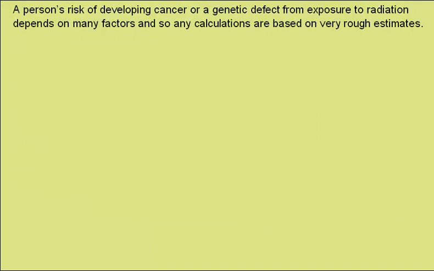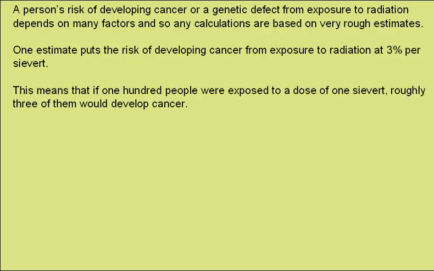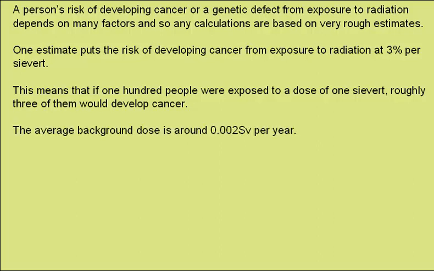A person's risk of developing cancer or a genetic defect in their offspring from exposure to radiation depends on many factors, and so any calculations are based on very rough estimates. However, one estimate puts the risk of developing cancer from exposure to radiation at around 3% per sievert. What this means is that if we had 100 people exposed to a dose of 1 sievert, roughly 3 of them would go on to develop cancer through that exposure. The average background dose is around 0.002 sieverts per year. This would mean a dose of 1 sievert over 500 years.